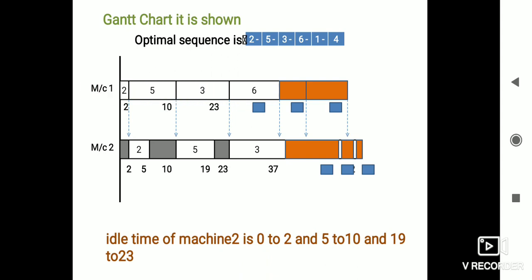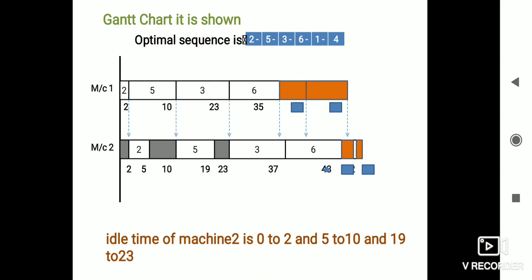And in the sequence we have the sixth job, which has to be completed by machine 1 at 35 minutes. What is the processing time here? 12 minutes. 23 plus 12 is 35. And there is no idle time. Here we will be showing it with the help of arrow lines. There is no idle time.